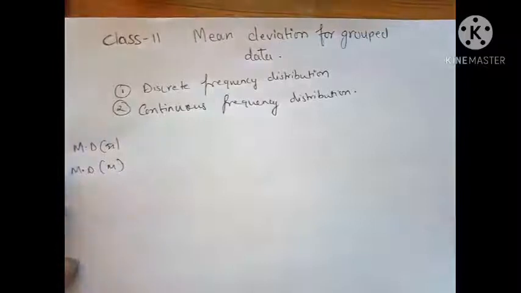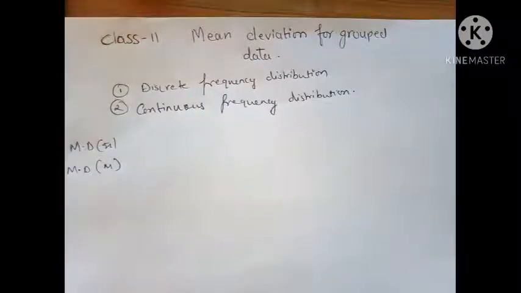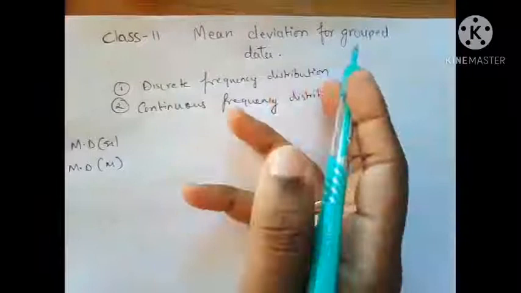Mean deviation about mean we write like this, and mean deviation about median we write like this. This was the last class we had in maths last week, on Friday. I gave you a video on that and you had to do questions 1 to 8. Now we'll be looking forward. We'll be looking at mean deviation for group data.